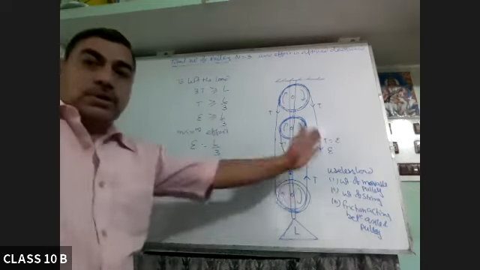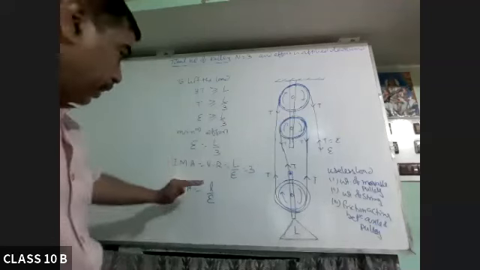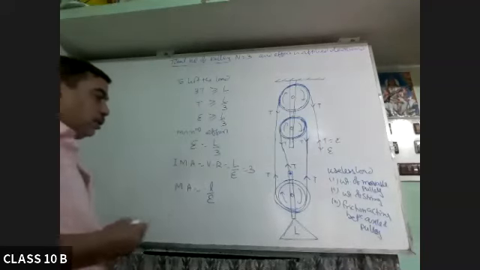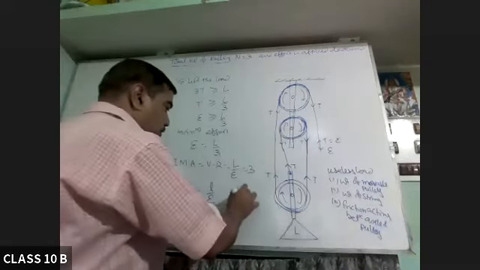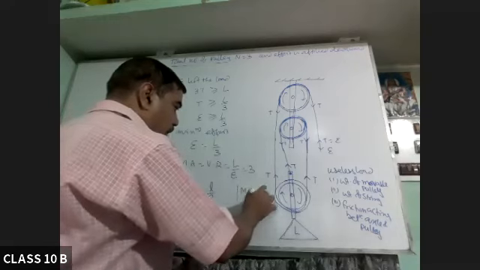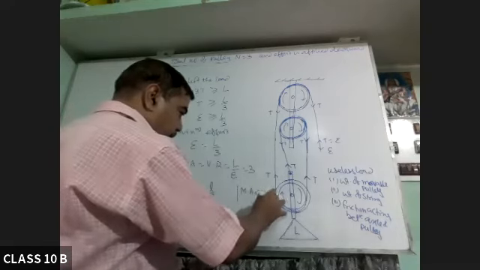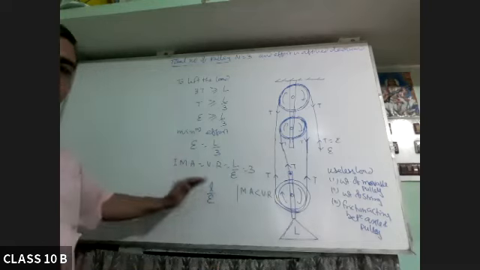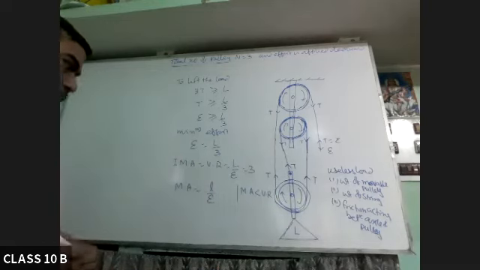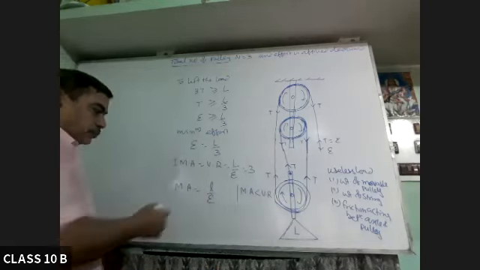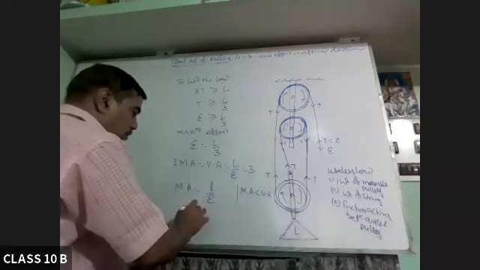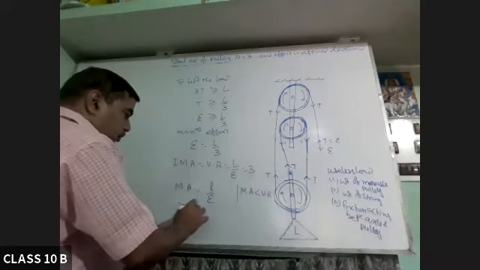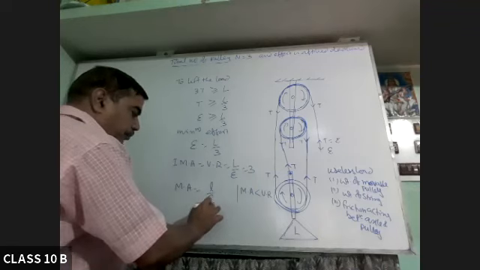So due to this useless load, the mechanical advantage will always be less than the velocity ratio or ideal mechanical advantage. So mechanical advantage you will calculate this way. How much will it come?